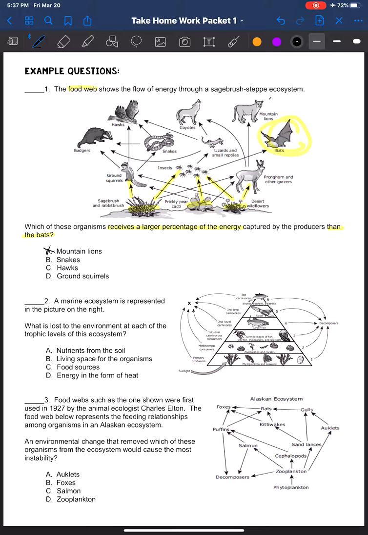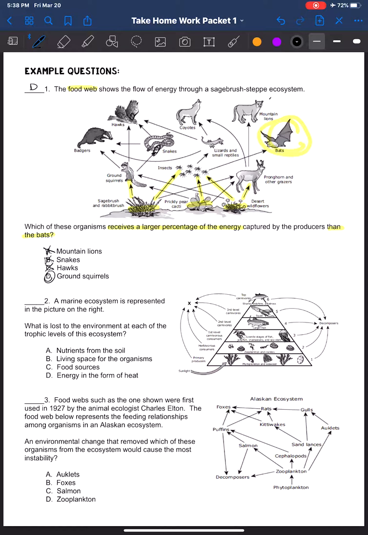Okay, snakes. Snakes are also up here, so that's in a second level. It's not going to be my snakes. My hawks are all the way up here, and they seem to be all the way up in the third level, so it's not going to be my hawks. So what gets the energy directly from the plants and gets more of that energy than the bat over here? The only choice that I have left is going to be my ground squirrels.